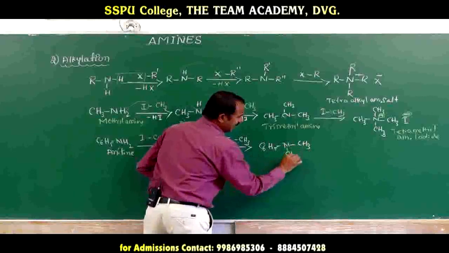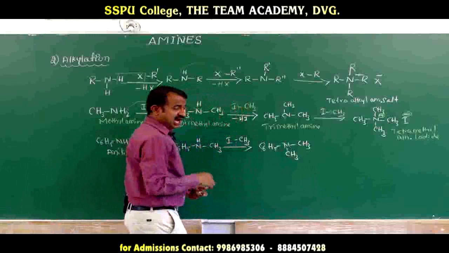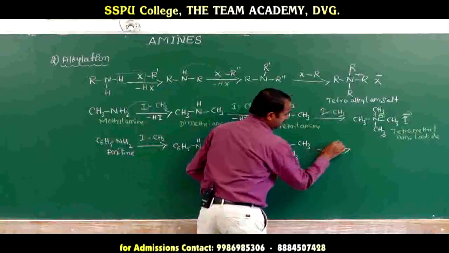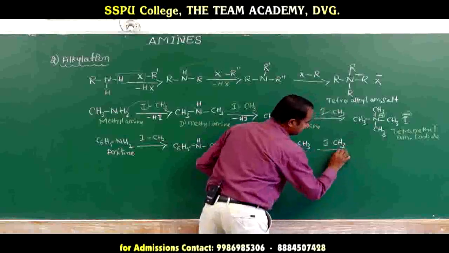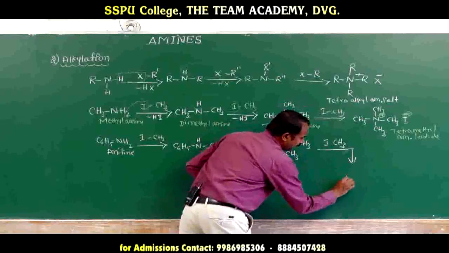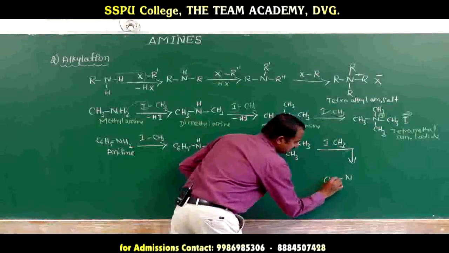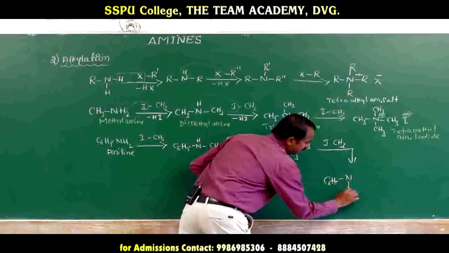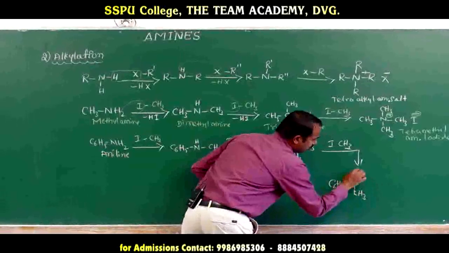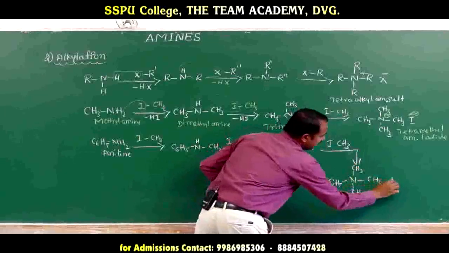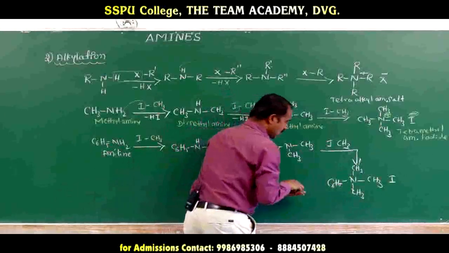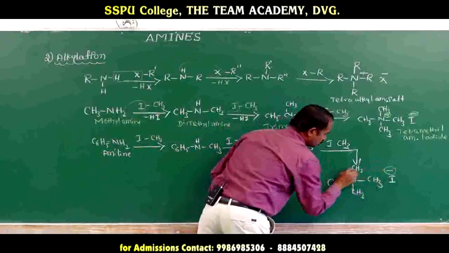Again, N,N dimethyl aniline reacts with one more molecule of methyl iodide to form trimethyl ammonium. This is the product, and this charge is negative.